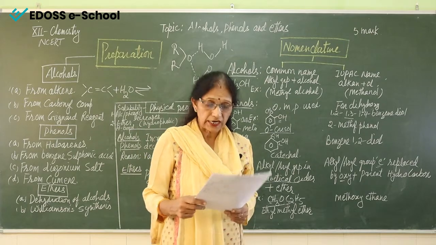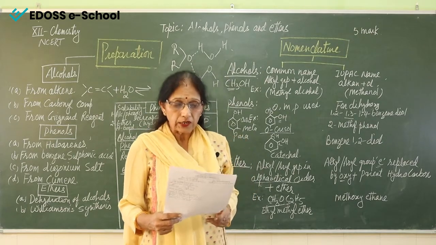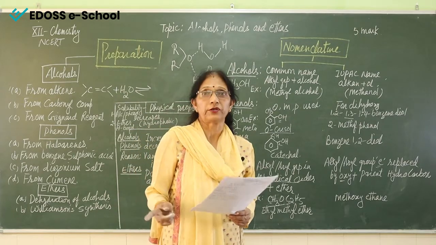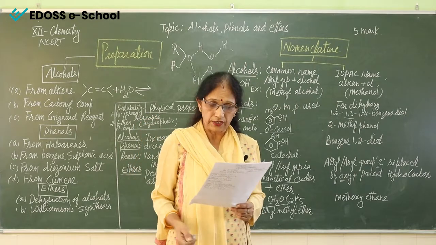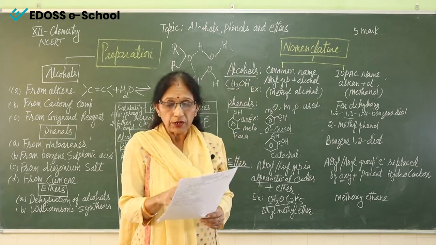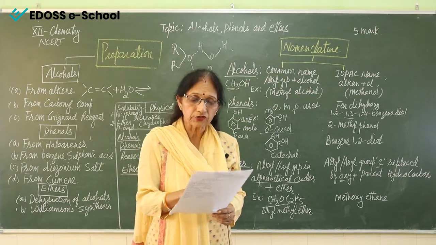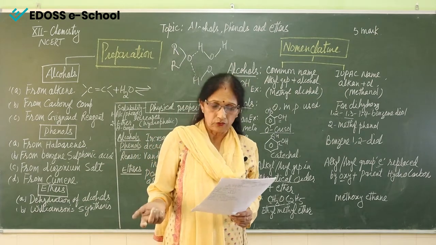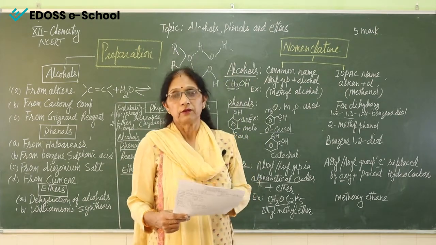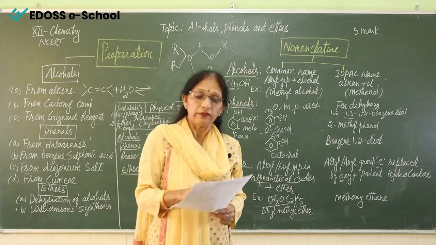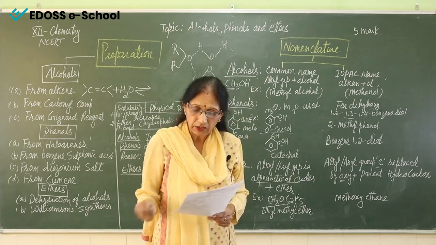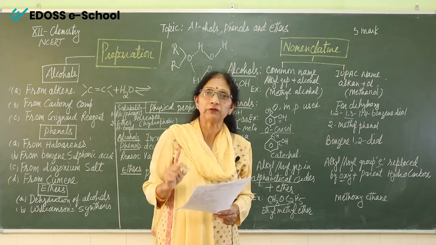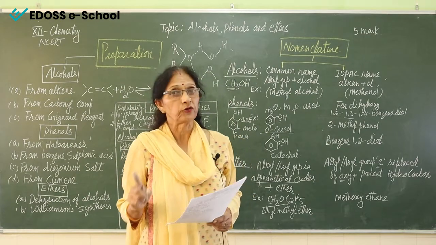The next very important question is: alcohols and phenols are soluble in water, but solubility decreases with increase in size of the alkyl and aryl group. Why is this happening? First, why are they soluble in water? Alcohols and phenols are soluble in water because they are able to form hydrogen bonds.